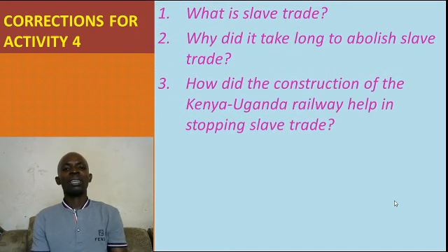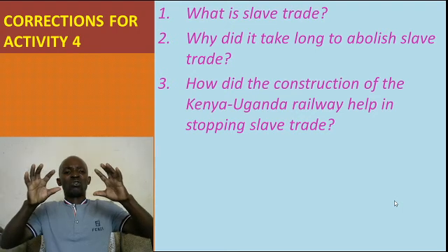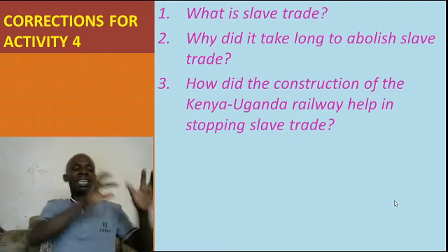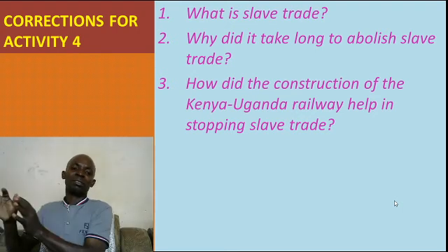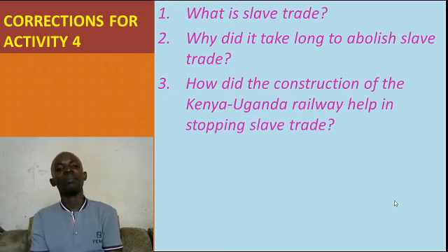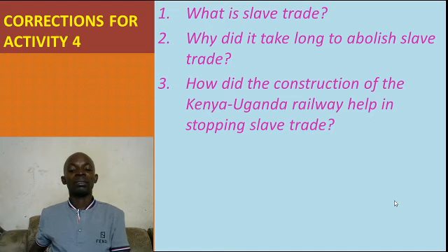Another question was, how did the construction of the Uganda Railway or Kenya-Uganda Railway help in stopping slave trade? We said that trains were used to carry heavy goods instead of human beings. So there was no need to get human beings, slaves, to carry goods. Okay?